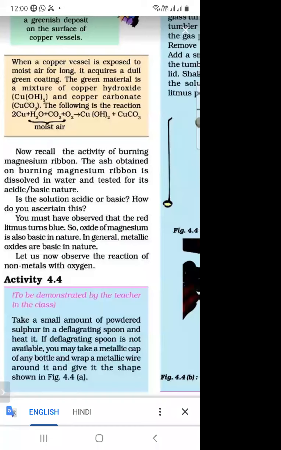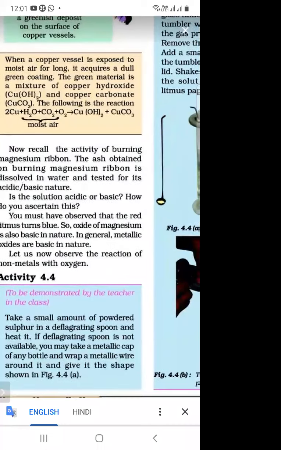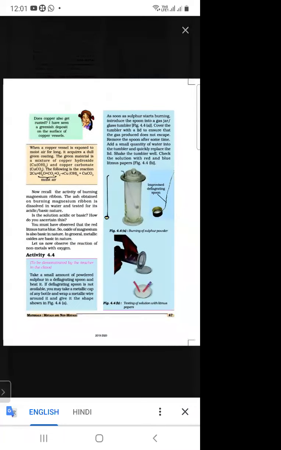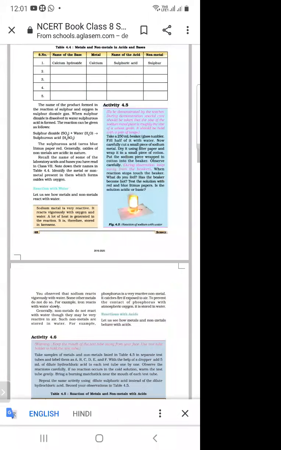And what is the formula of copper hydroxide? Cu(OH)2. And what is the formula of copper carbonate? CuCO3. So you have to remember this. Next, how can we make the defrigating spoon? So this is the method of the defrigating spoon that you have to remember.